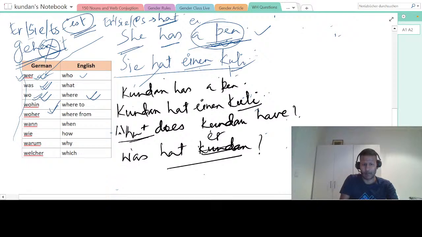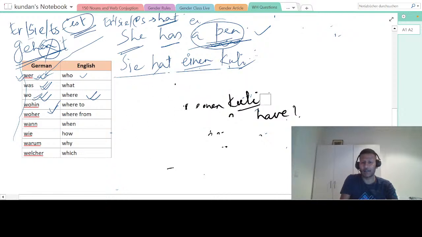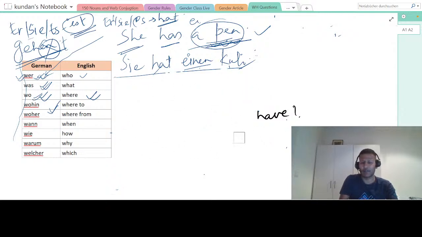Let me rub this, okay, and then see, this is how you will start making sentences slowly and steadily, because conjugation is very, very important. Nothing else is as important in German. One is the article, another is the conjugation. If you know these two things, you will be good and able to make sentences.